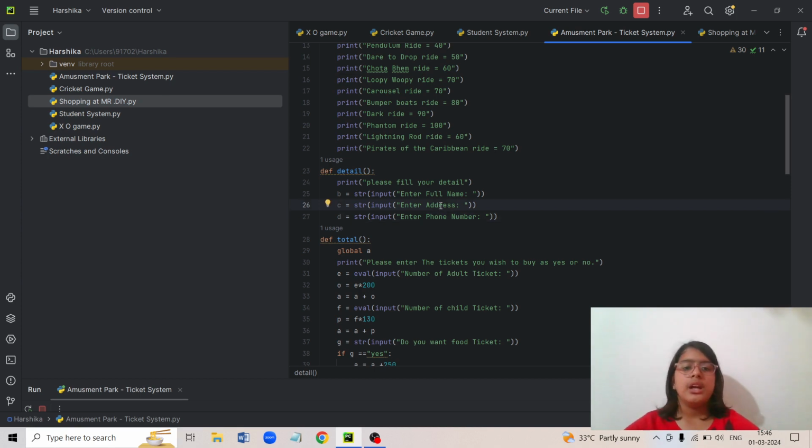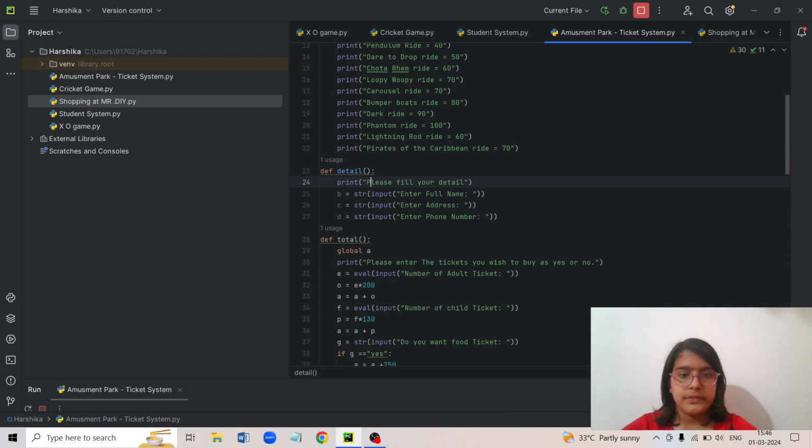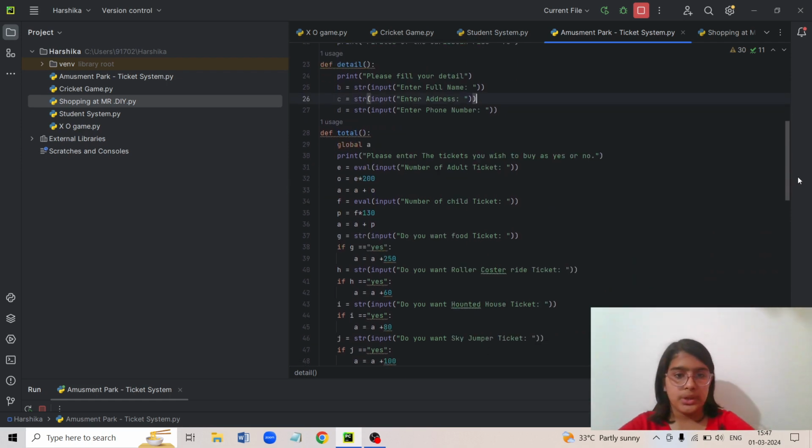So that's why I've put this detail function, and you need to mention each and every detail. For example, I've written please fill your detail. You don't want the customer to be confused. You don't want the customer to think why should I enter full name. So that's why, to clear things. Next function is total function.